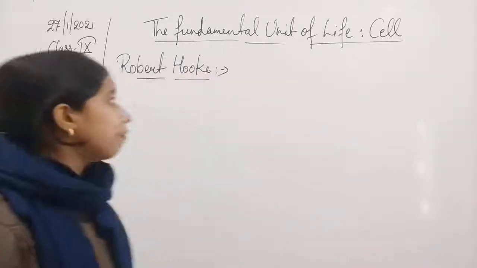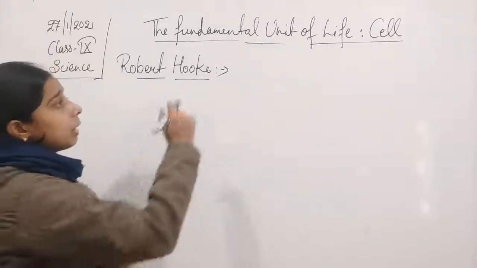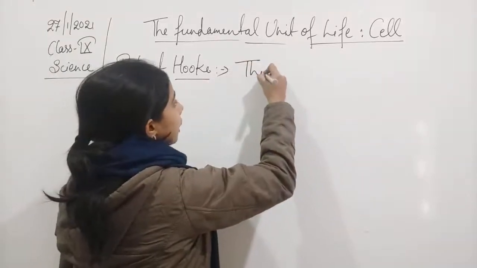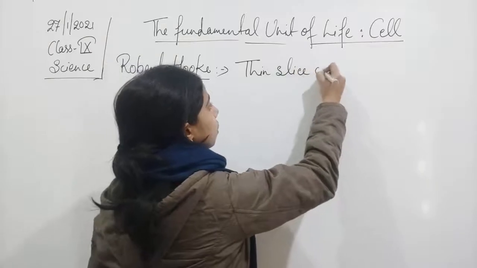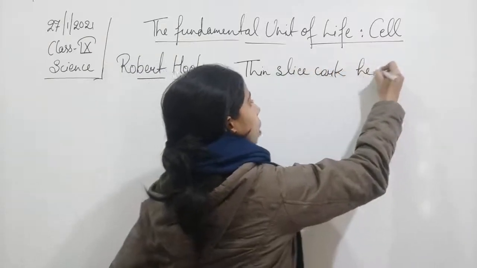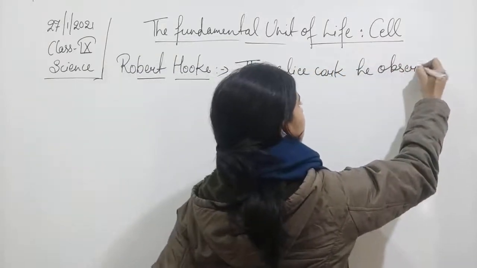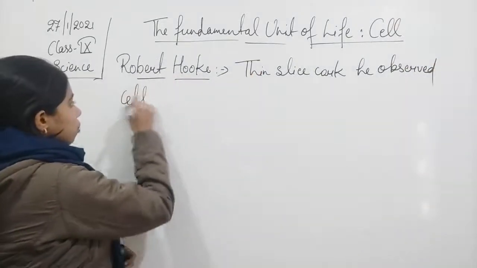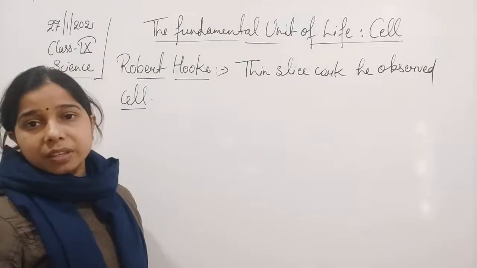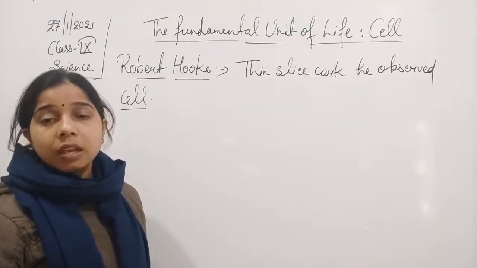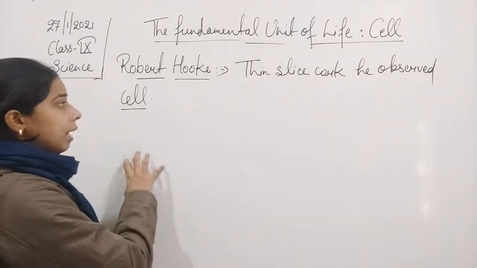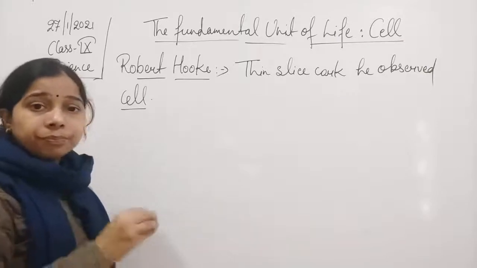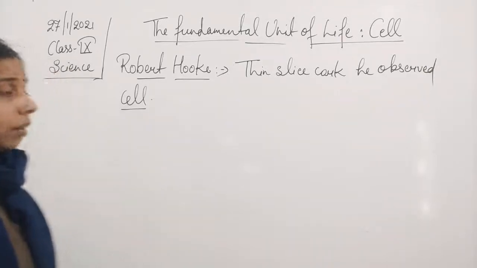So what we have to understand here is that while working with a thin slice of cork, he observed the cell. He was the first person who observed the cell and gave it the name cell, which is a Latin word meaning little room.